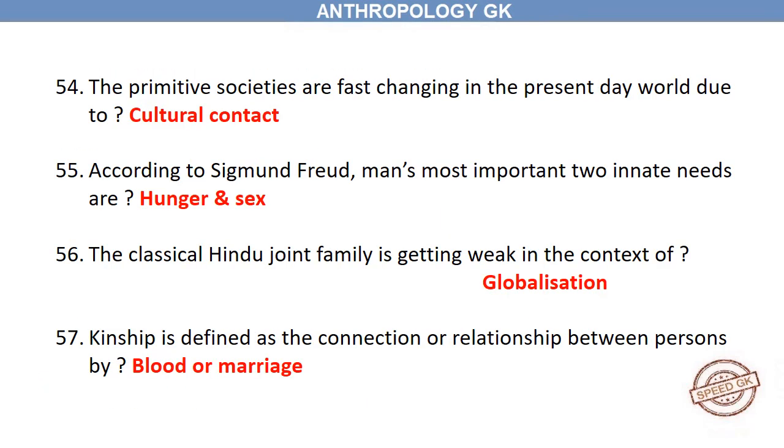The primitive societies are fast changing in the present-day world due to cultural contact. According to Sigmund Freud, man's two most important innate needs are hunger and sex. The classical Hindu joint family is getting weak in the context of globalization. Kinship is defined as the connection or relationship between persons by blood or marriage.